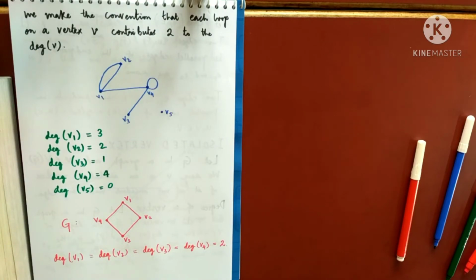So whenever we have this kind of graph where the degree of every vertex is the same, we give a very special name to this kind of graphs. We call them regular graphs. Because the degree here is 2, we will say that is a 2 regular graph. If the degree of each vertex would have been 100, we will say that is a 100 regular graph. Let me give you the definition of a regular graph. Am I clear what I mean by a regular graph? I'll quickly give the definition.